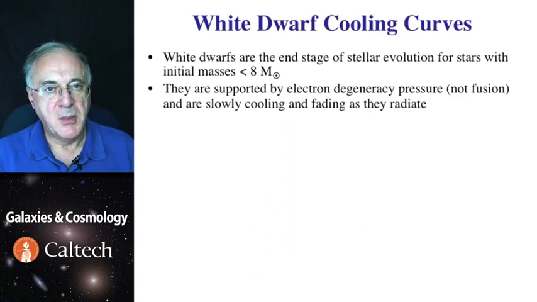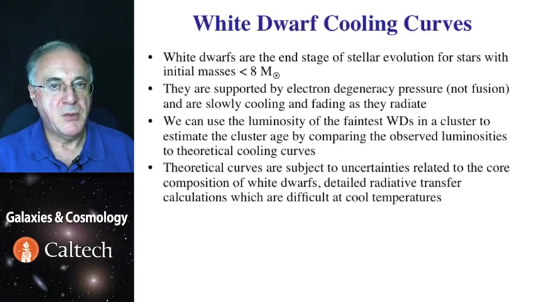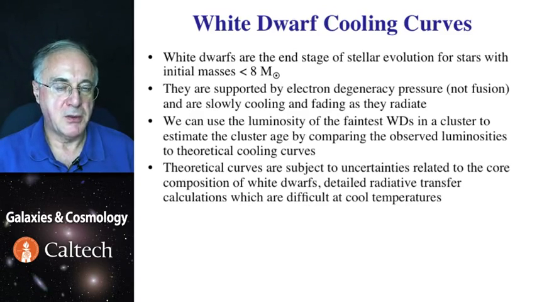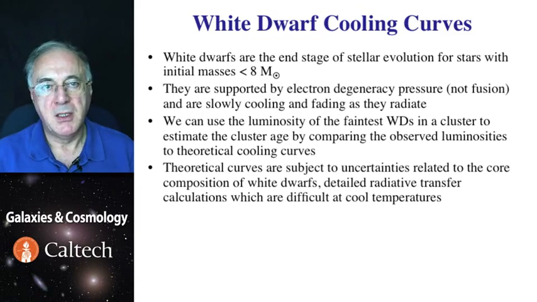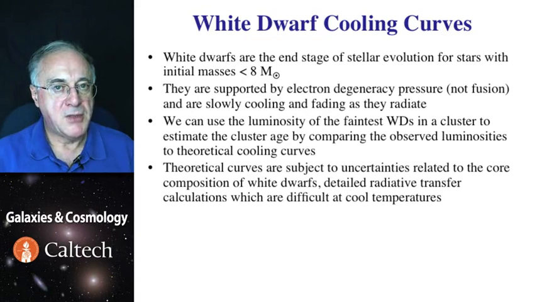The next method is estimating the ages of white dwarfs. They are fairly well understood and they're cooling in a very orderly fashion. So the faintest white dwarfs that we can find are probably the coolest, the ones that have been cooling for the longest period of time, and they can then constrain the age of the cluster or galactic disk in which they're found. Again, theory is fairly well understood in overall sense, but there are still details that need to be